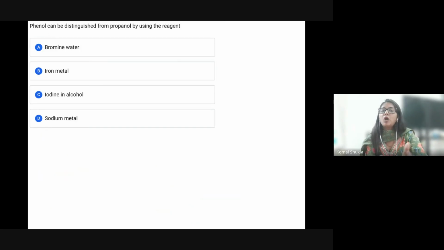The question is talking about how phenol can be distinguished from propanol by using a reagent. You have the options: bromine water, iron metal, iodine in alcohol and sodium metal. So what is going to be the correct answer?